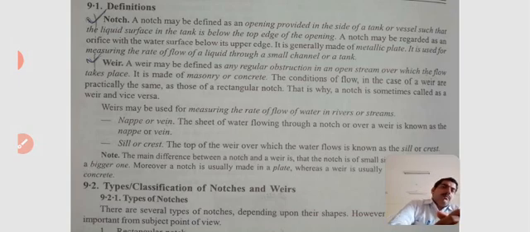Some basic terms of the weir: the nappe is the sheet of water flowing through a notch or over a weir. The sill or crest is the top of the weir over which the water flows.